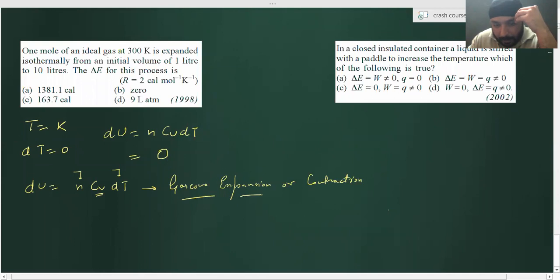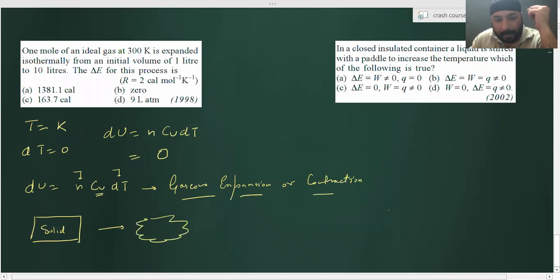Yes, sir. Now, it also depends on phase transformation. For example, if a solid is converting into liquid at the same temperature, let's say take it as ice, take it as water, it will be 0 degrees Celsius. This transformation occurs at its melting point. Now, tell me what exactly happens.